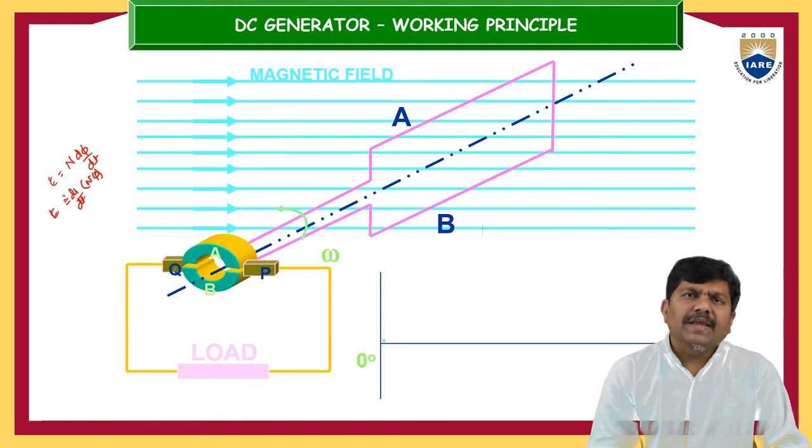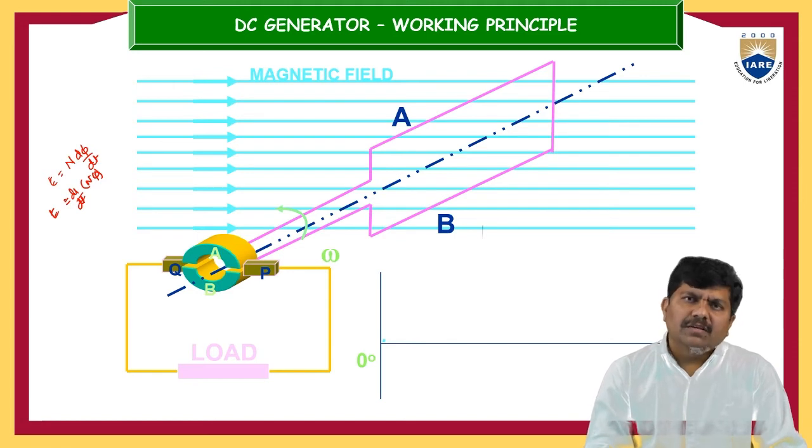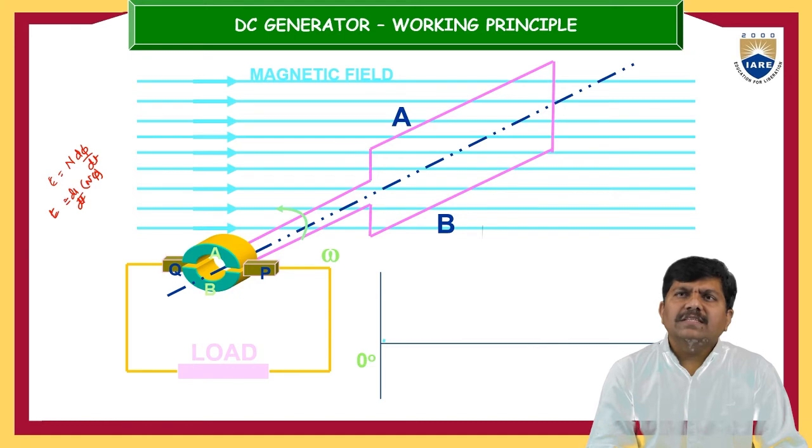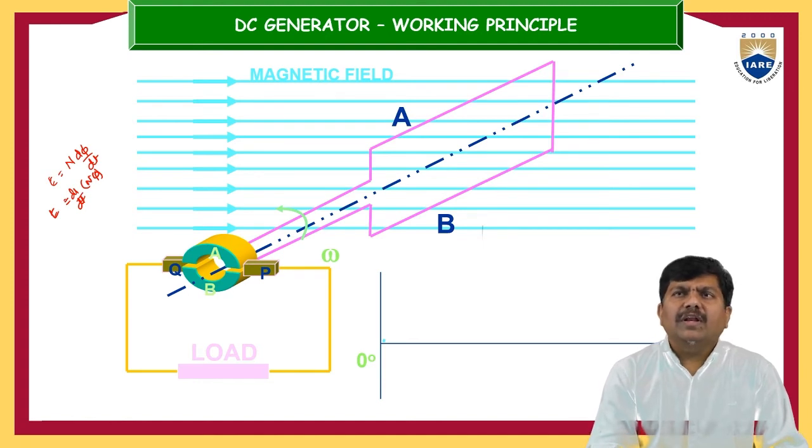So the flux linkages will vary based on the orientation. Suppose A and B are in the horizontal direction, this may produce some amount of EMF. That EMF may not be the same once A and B are placed in the vertical direction. That is the intention here. If you are keeping A and B arbitrarily, that induced EMF is clearly represented here. This axis is the EMF E. So a small amount of EMF you can see here, because of the physical position of A and B inside the magnetic field.